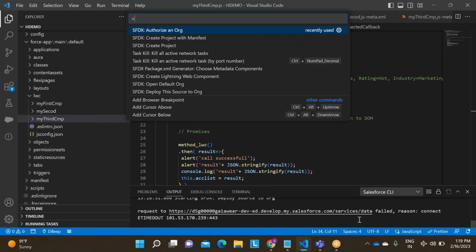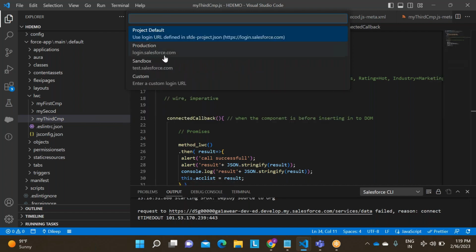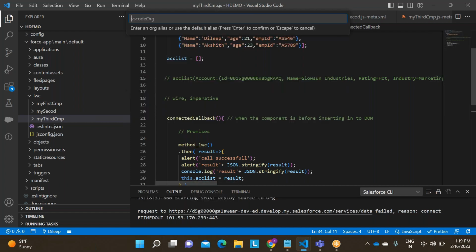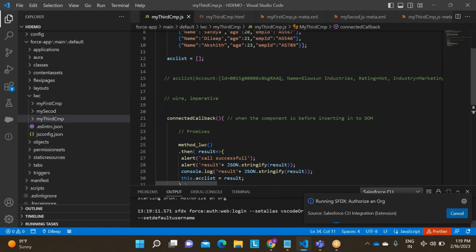The reason is connect timed out. Okay. So again, you need to do this authorize org. You need to authorize again and enter the same code.